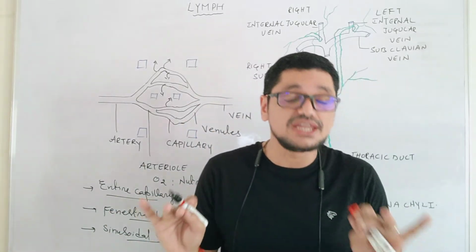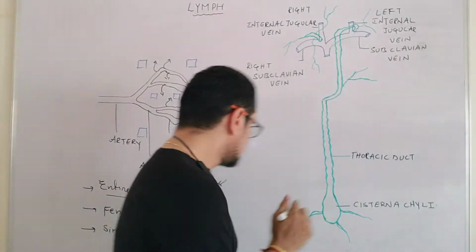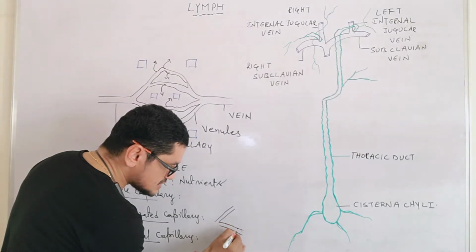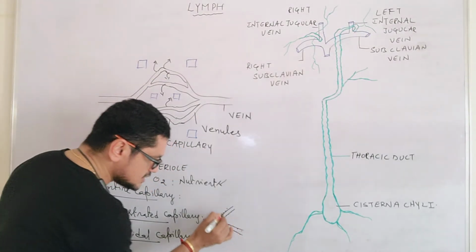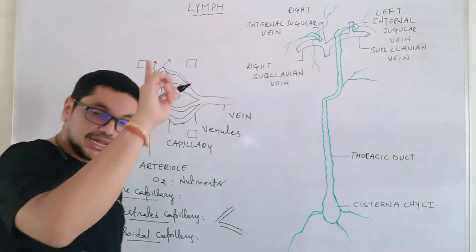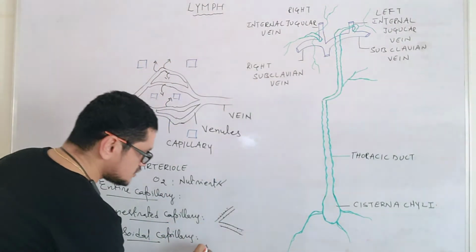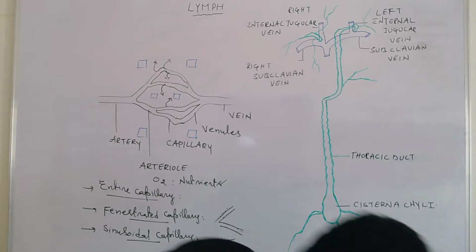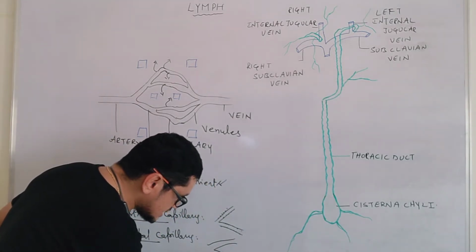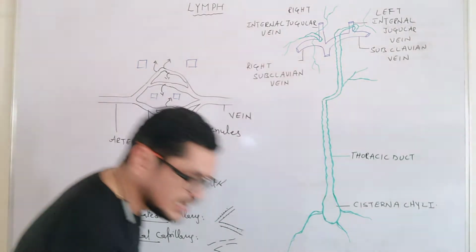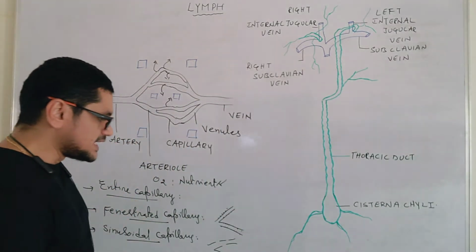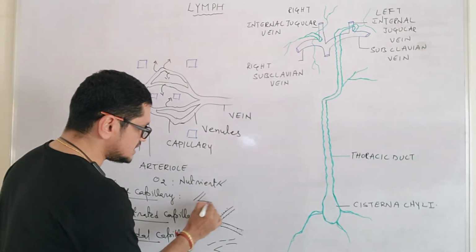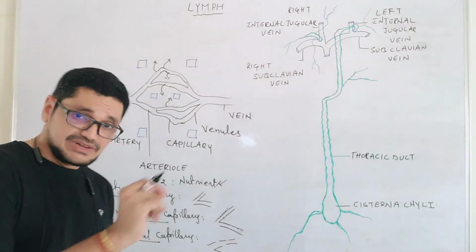The first one is entire capillary. It means the capillary is very thin. In the fenestrated capillary, imagine this one as a capillary, and here small pores, small apertures, are present over the wall of the capillary. So this is fenestrated capillary, something like the Bowman's capsule. And in sinusoidal capillary, imagine this one as a capillary, and here large openings are present over the wall of the capillary. Large openings are present in sinusoidal, small openings in fenestrated, and in the entire capillary no openings are present, just the wall of the capillary, which will be very thin.